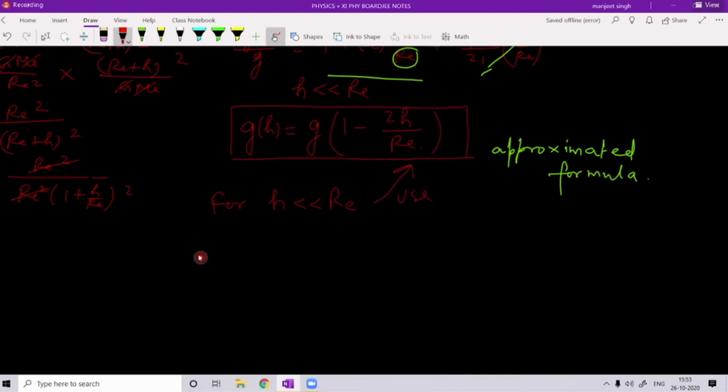But suppose we have h bigger, means hundreds or thousands of kilometers. If h is large, then this formula will not work. This will give you a wrong answer. Suppose I said calculate the value of g at height Re above the Earth.